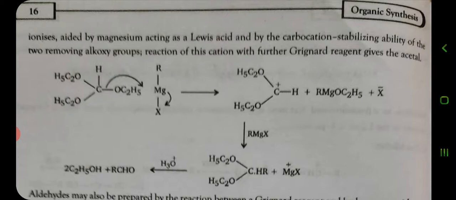Reaction of this cation with further Grignard reagent gives the acetal.